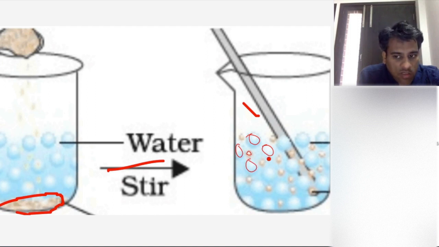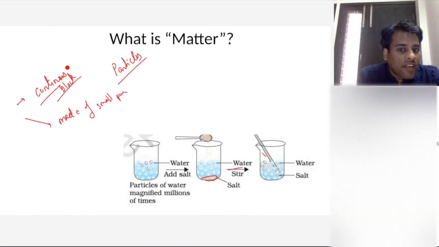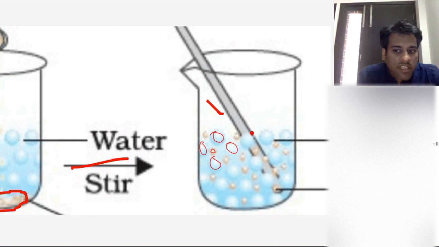So now, the first school of thought which said that matter is a continuous block, this is not possible, right? If it had been a continuous block, you cannot get a homogeneous mixture of two different particles, right? If you're getting a homogeneous mixture, like salt dissolved in water, in that case salt is evenly distributed between the water molecules.